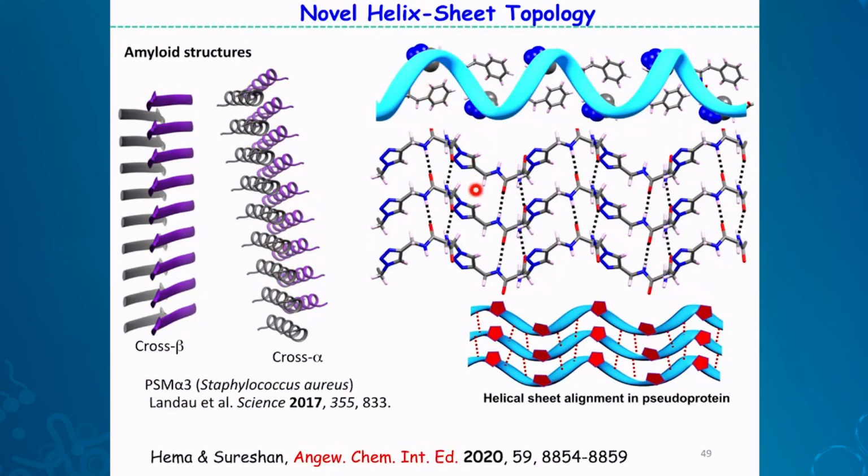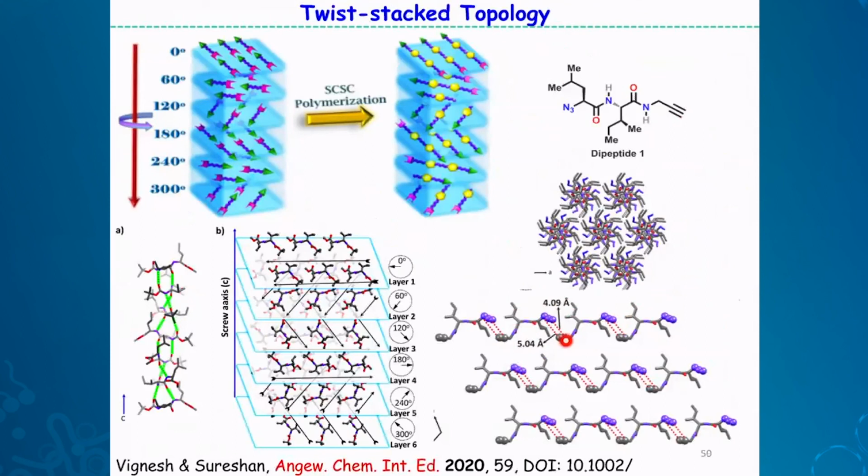So can we make this kind of topology? Exactly, we have made this kind of topology wherein we have helical peptides, which are again stacked through hydrogen bonding. And this is just similar to these cross alpha amyloid structures. And they have better properties. I will not have time to discuss those.